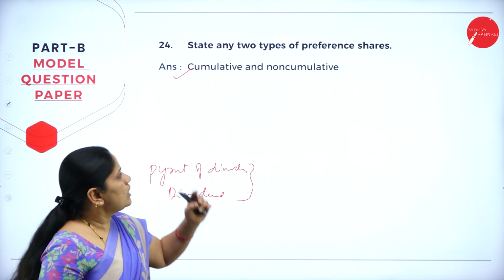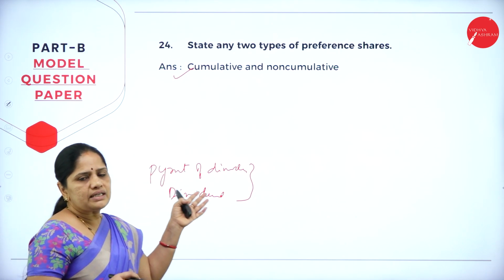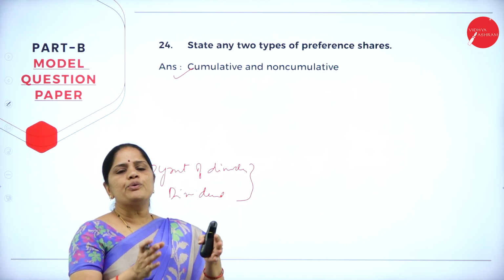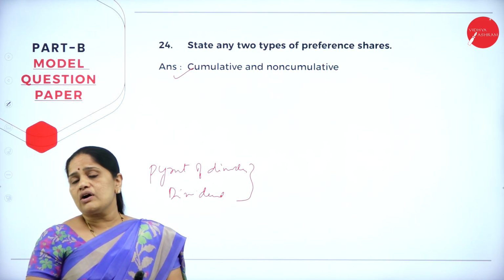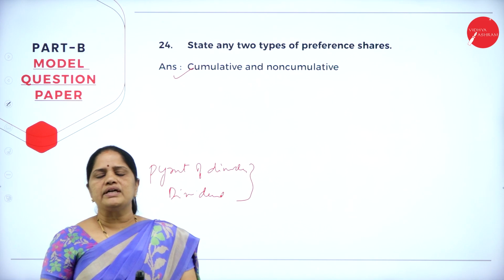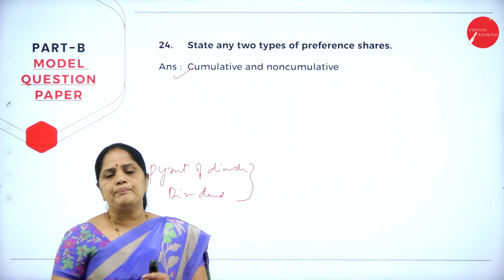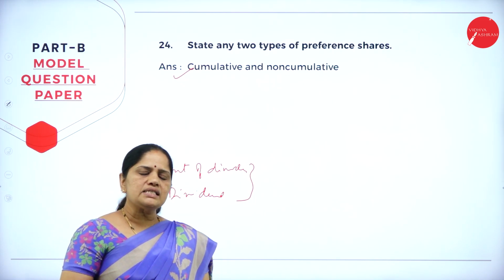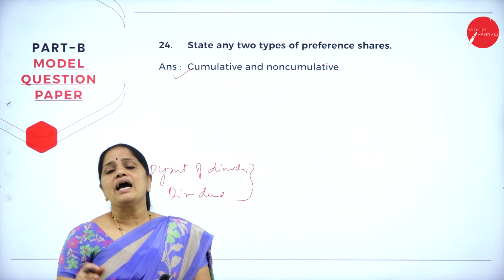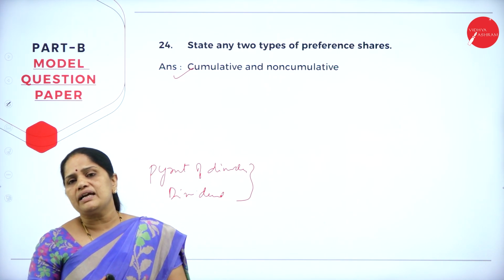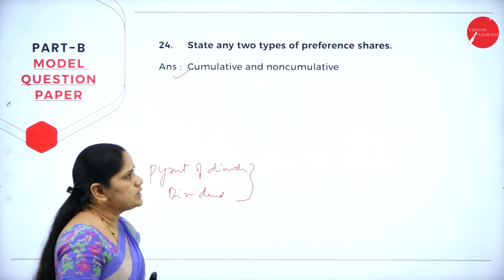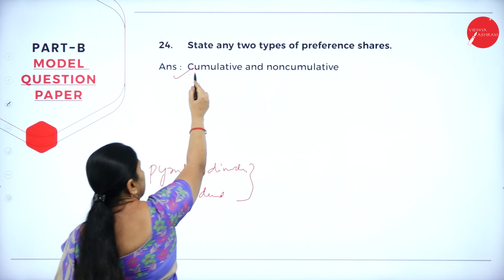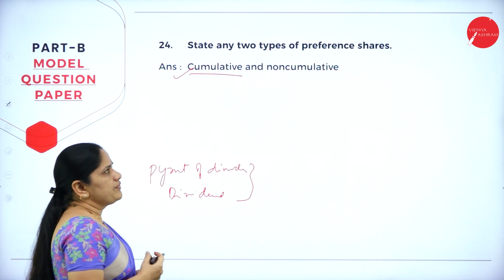This is what we call cumulative. If the company fails to pay dividend where there is loss, then that arrears of dividend will be carried forward, and in the next year when the company makes profits, this dividend will be added, and the entire dividend for the 2 years will have to be paid to the preferred shareholders. That is what we call the cumulative preference share.